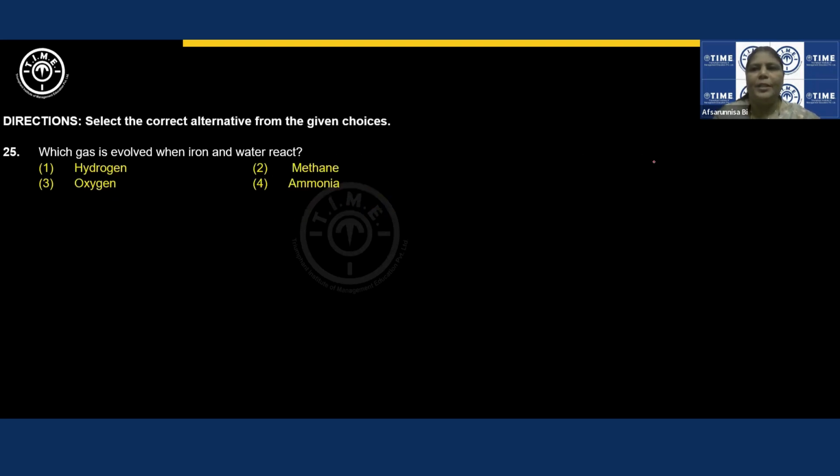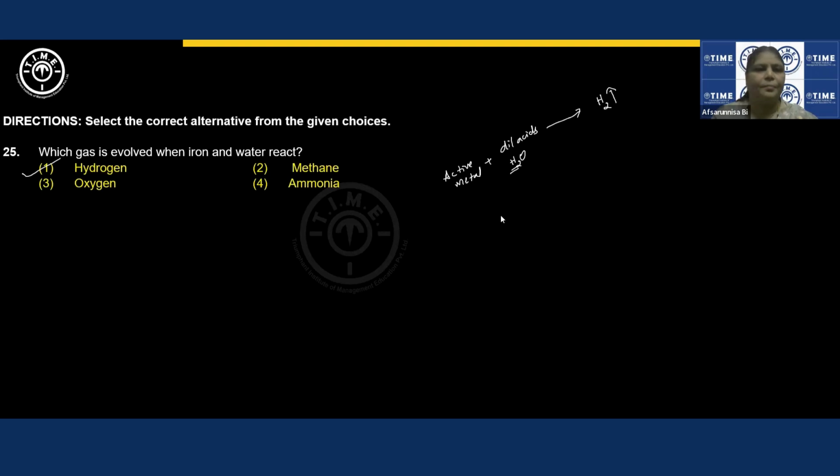Next question. Which gas is evolved when iron and water react? Similar type of question again. Active metals, whether they are reacting with dilute acids or they are reacting with water, can displace hydrogen. Whenever hydrogen gets displaced, it comes out in the form of hydrogen gas. So the answer will be hydrogen only. All these are examples of single displacement reactions.